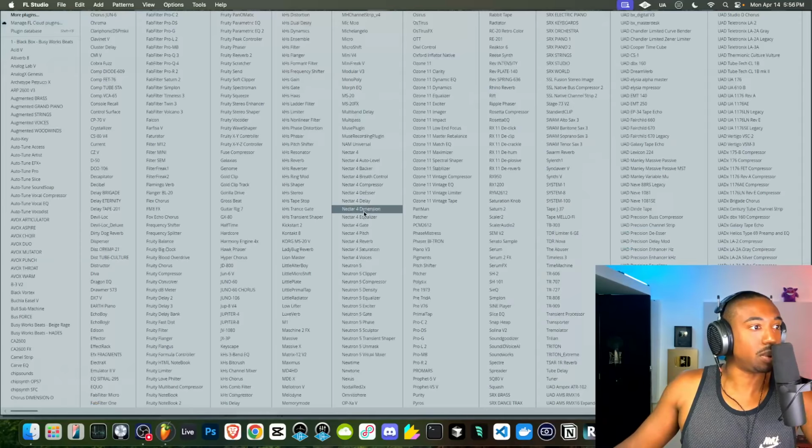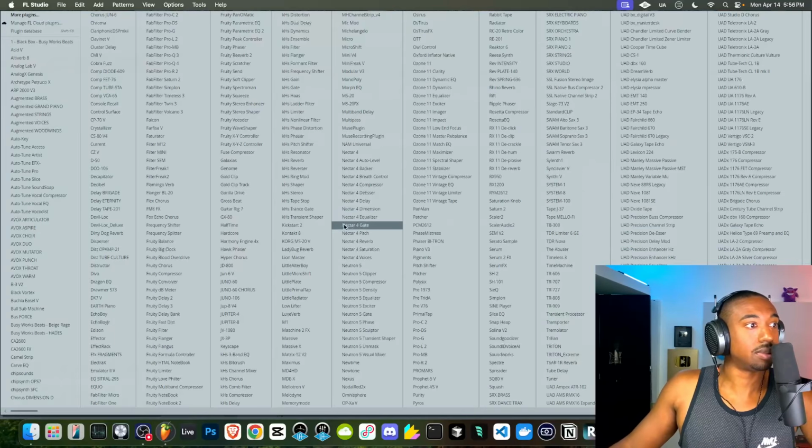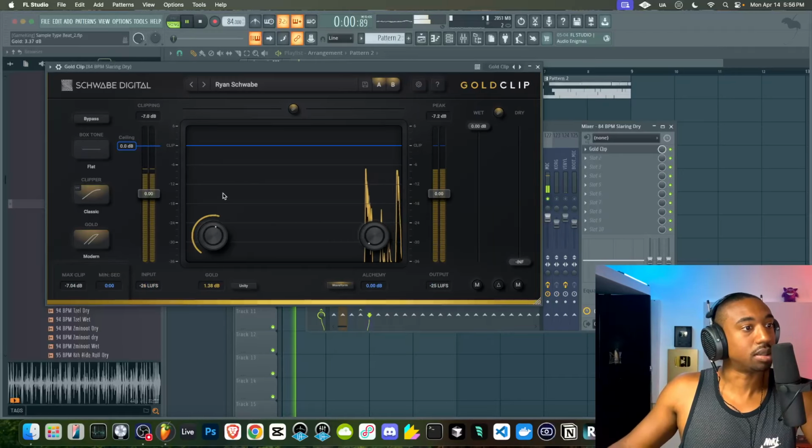Genome, you're going to have to sign up with a new email to get it working. Basically, you could just feed it new emails every 14 days. There's no other one that I have on this computer, so forget that step. We'll just do it a different way. Let's just do Gold Clip. But normally I would run that through some emulations to get these drums.